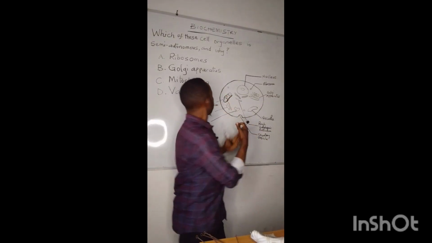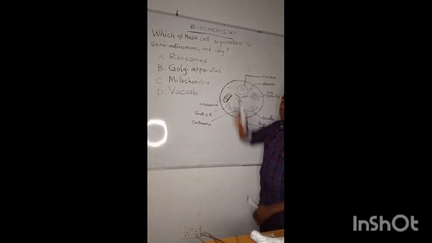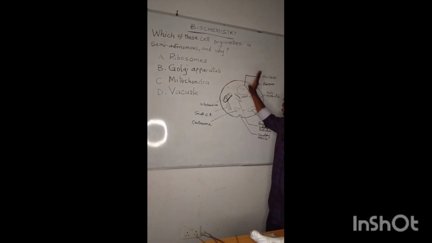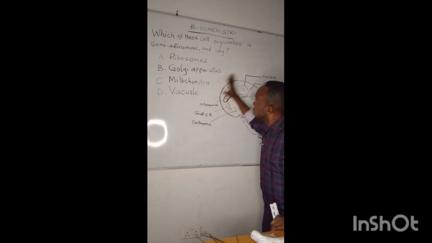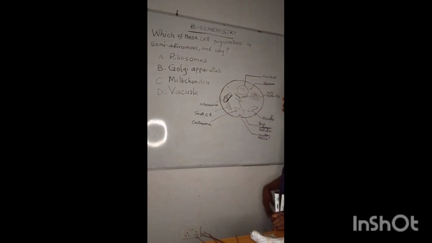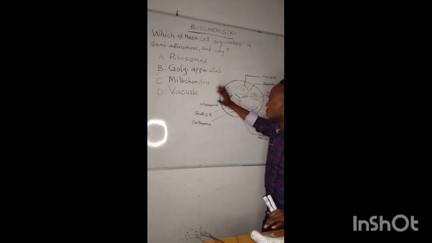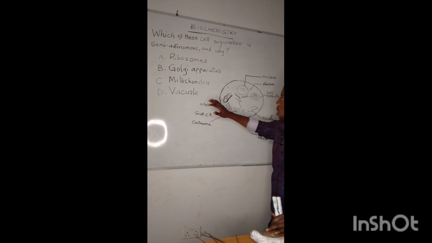Today we are looking at this simple biochemistry question: which of these cell organelles is semi-autonomous and why? Which of these cell organelles is semi-autonomous and why? These are the options: ribosome, Golgi apparatus, mitochondria, vacuole.